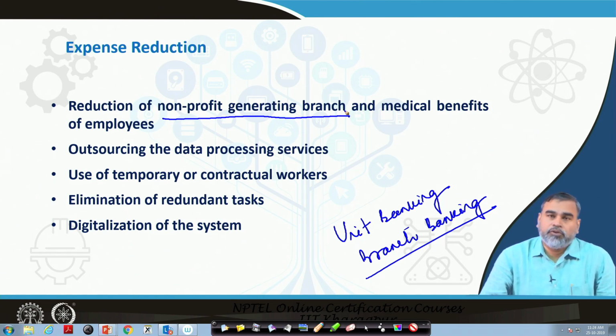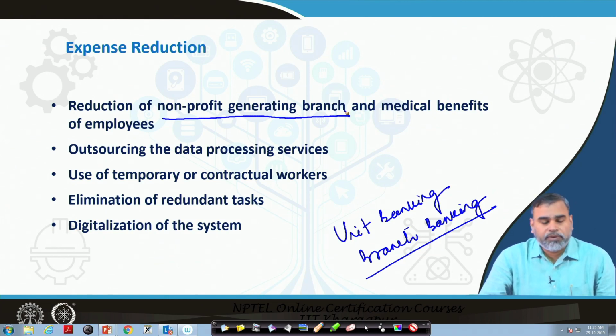By that also they can reduce certain costs, because they do not have to set up fixed infrastructure for processing the data within the organization. So, outsourcing the data also helps the commercial banks reduce their expenses.